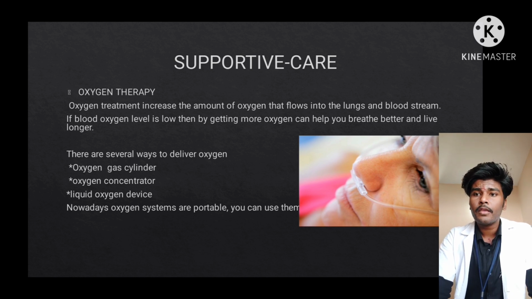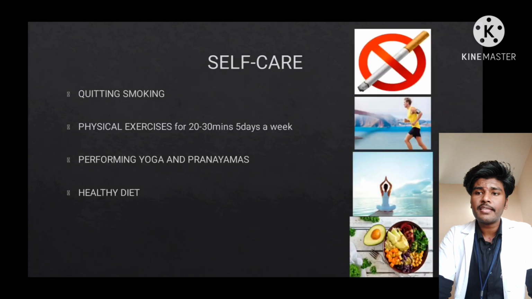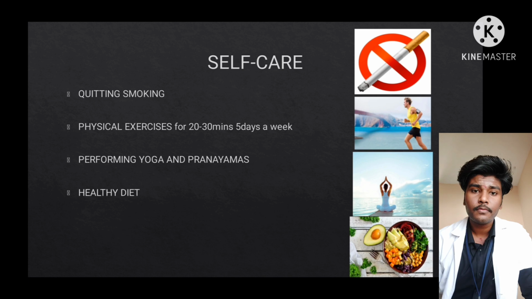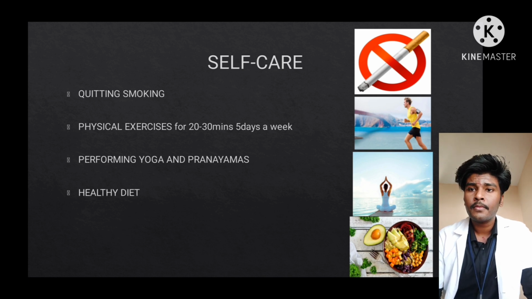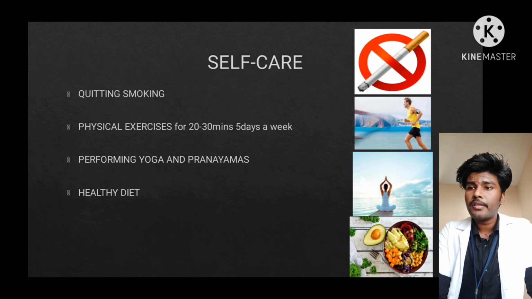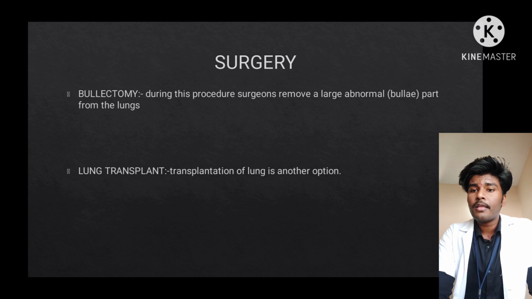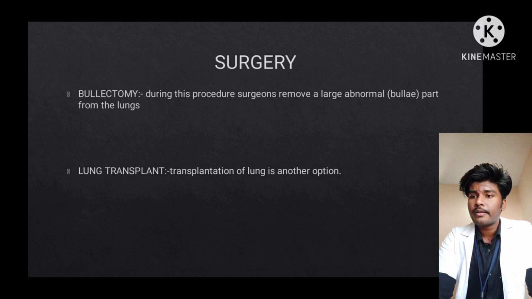Self-care: quitting smoking, physical exercise for 20 to 30 minutes 5 days a week, performing yoga and pranayamas, and having a healthy diet. Surgery: bullectomy. During this procedure, the surgeon removes a large abnormal part from the lungs. Or lung transplant. Transplantation of the lung is another option.